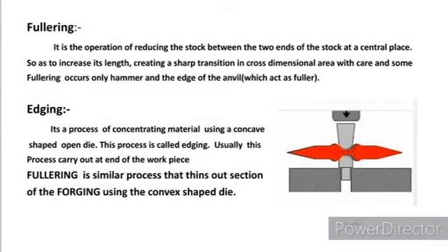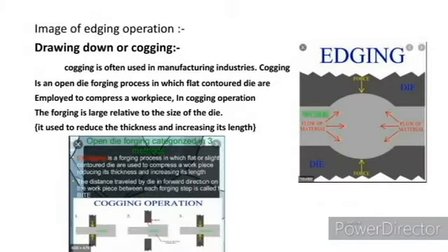Edging is a similar process to fullering. In this, we use a concave shaped open die to reduce the cross section area of a metal at one point and transfer the metal from here to another section. While in fullering, we use a convex shaped die to reduce the cross section area at the center of the metal. Seeing the diagram of edging, we can understand the process occurring here.